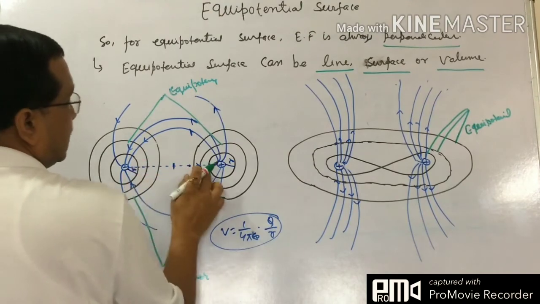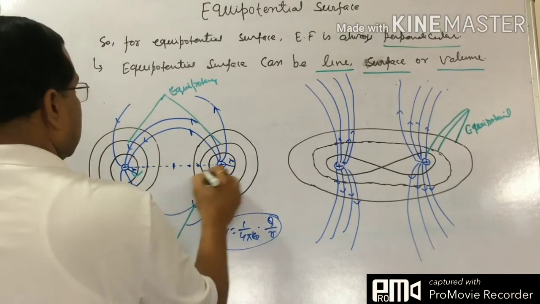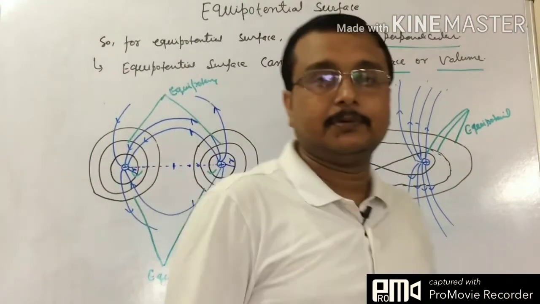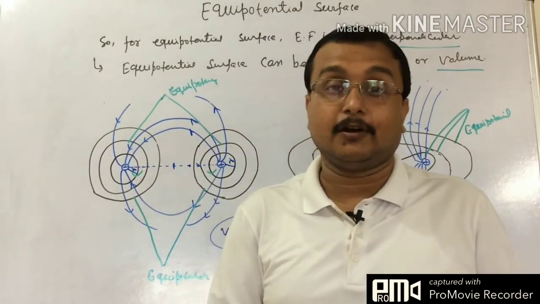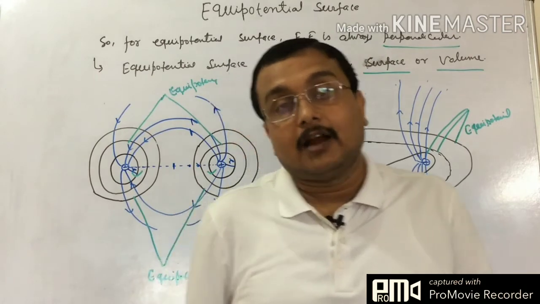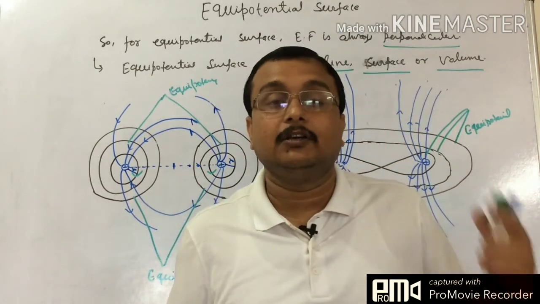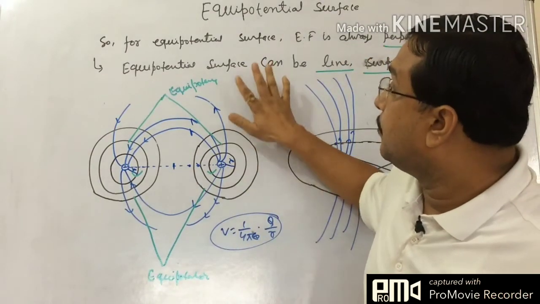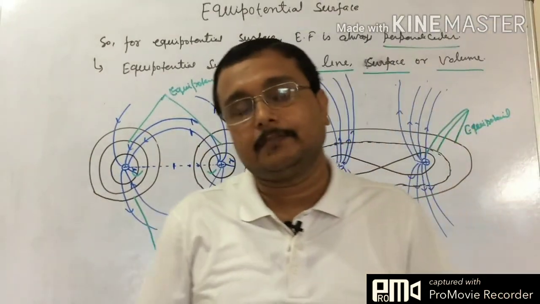In the same way, this and this is also equipotential surface. So we can draw the equipotential surface like this, and this is our concept that we were trying. We devoted some time to draw the equipotential surface like this. So we can recap from there.